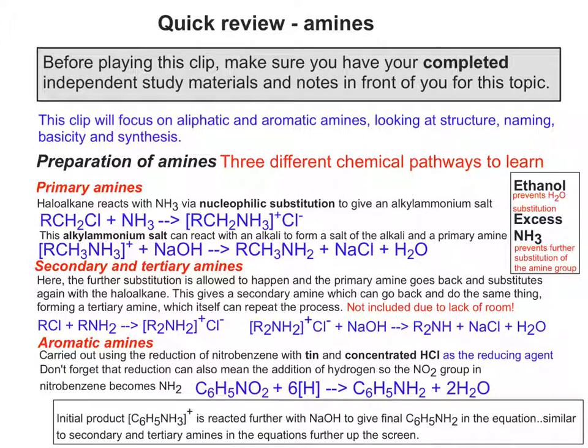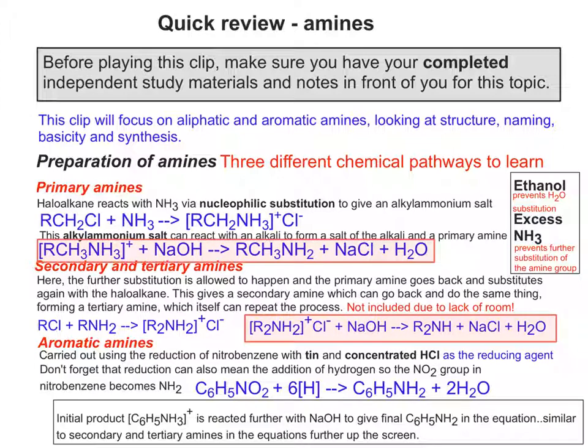So to get the phenylamine in the equation, you have to react that further with NaOH to give the final C6H5NH2 that we're looking for. So it's similar to the 2 highlighted reactions that we talked about a few minutes ago, except this time it's an aromatic amine we're looking at, not an aliphatic amine.